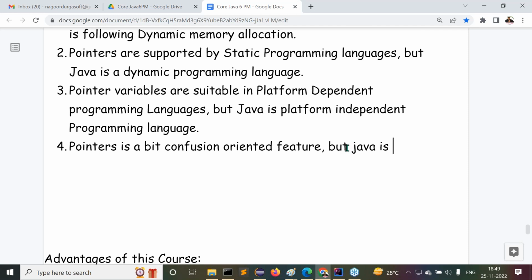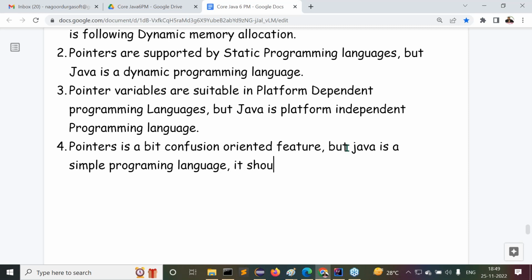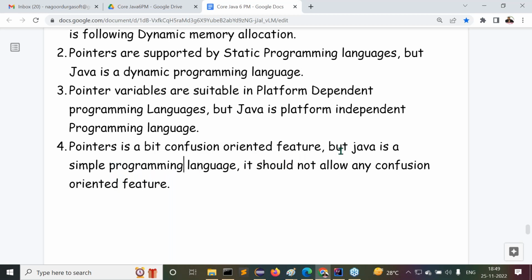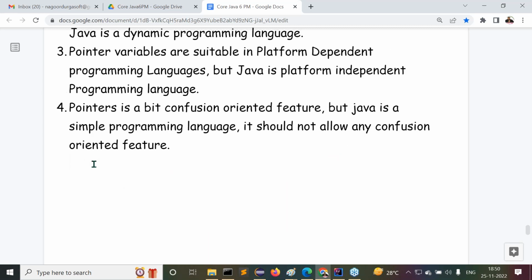But Java is a simple programming language. It should not allow any confusion oriented feature. Yes, guys, all of you get my point here. The point number 5, I'm explaining clearly. Pointers are a bit confusion oriented feature, but Java is a simple programming language. It should not allow any confusion oriented feature. Clear or not? All of you get my point or not?